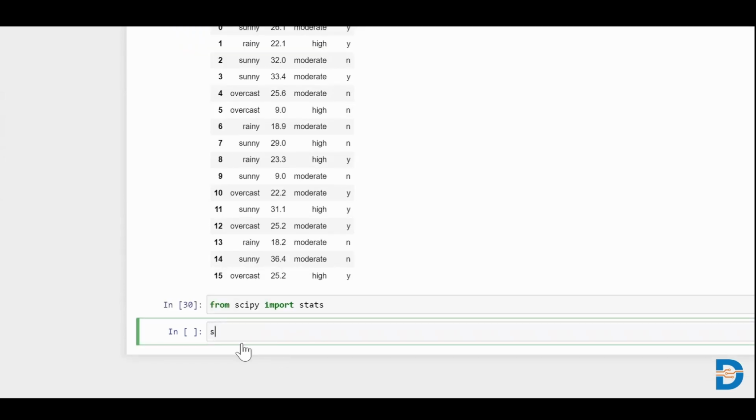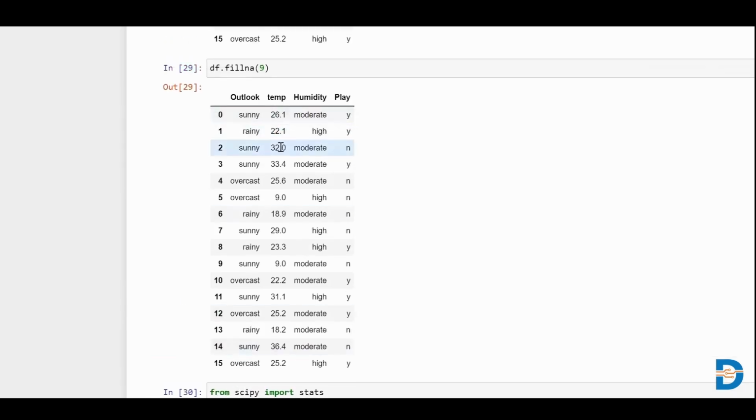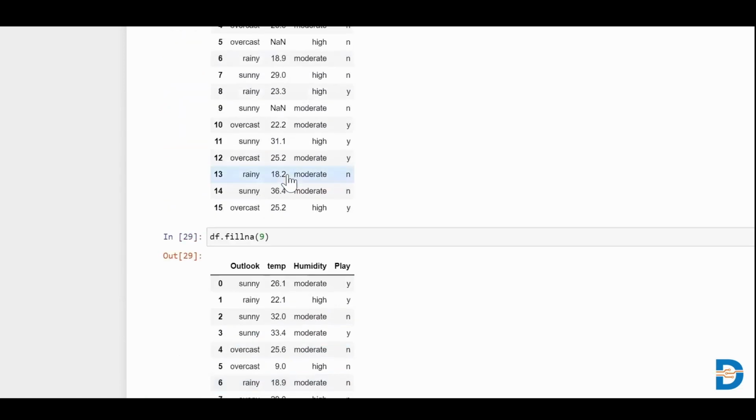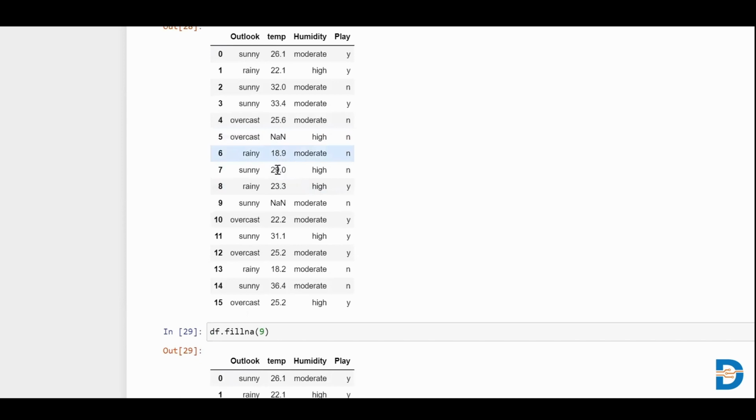Then we need to check the skewness of this column, using stats.skew and selecting the column. But if you select the column now, you will get the skewness as NaN, because there is a NaN value in the data frame.